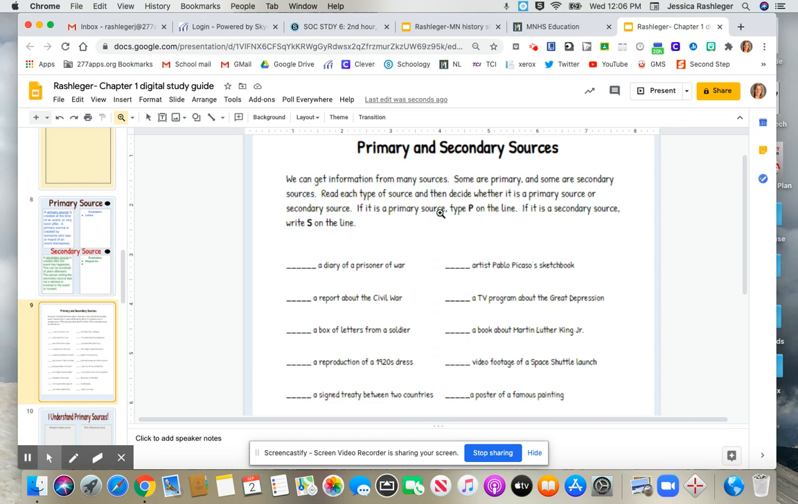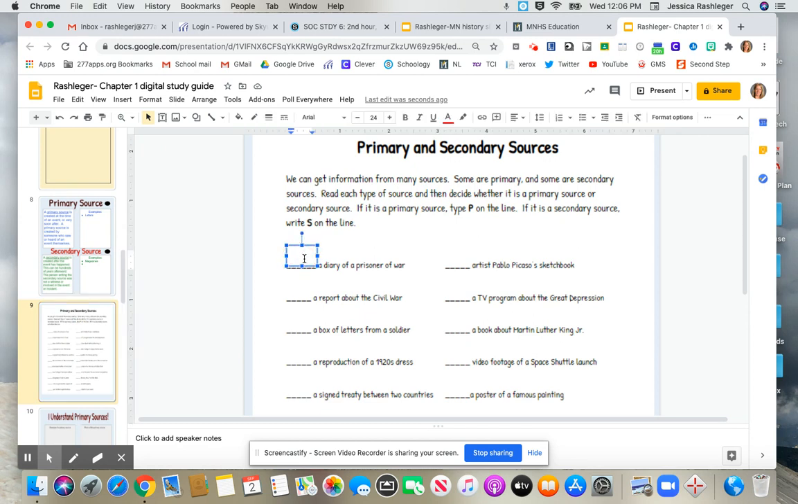If it's a primary source, you're going to type the letter P on the line. If it's a secondary source, you're going to write the letter S on the line. Now, in order to do that, I have to get rid of my little zoom icon here. So I'm going to go up to the arrow because this is going to let me type in the box again. So as you can see, if I do that, I get my cursor, and then I can type in whether a diary of a prisoner of war is a primary source or whether it's a secondary source.